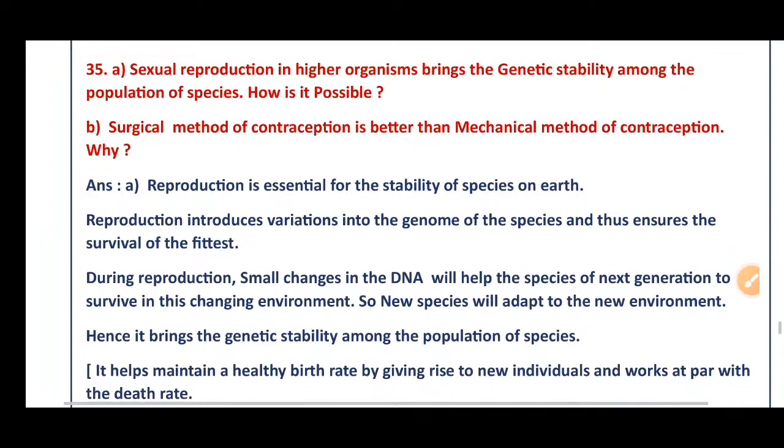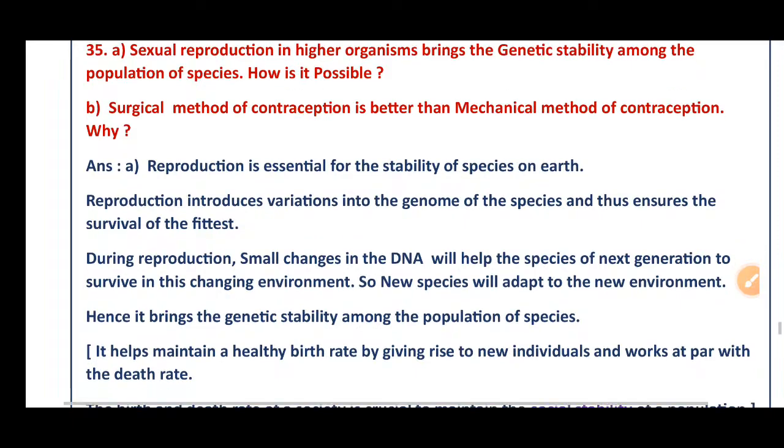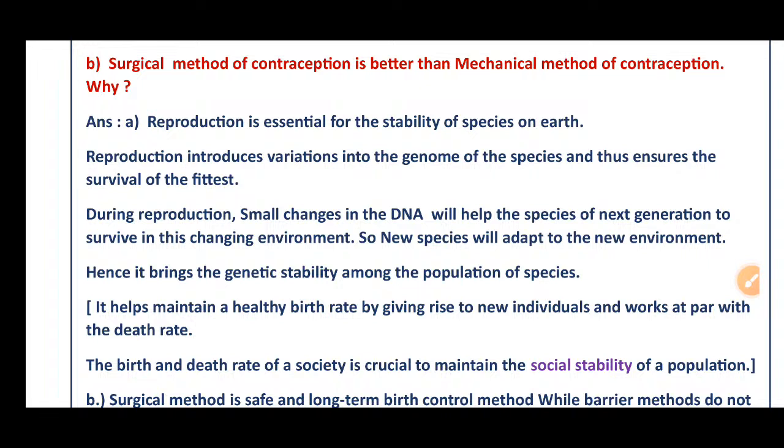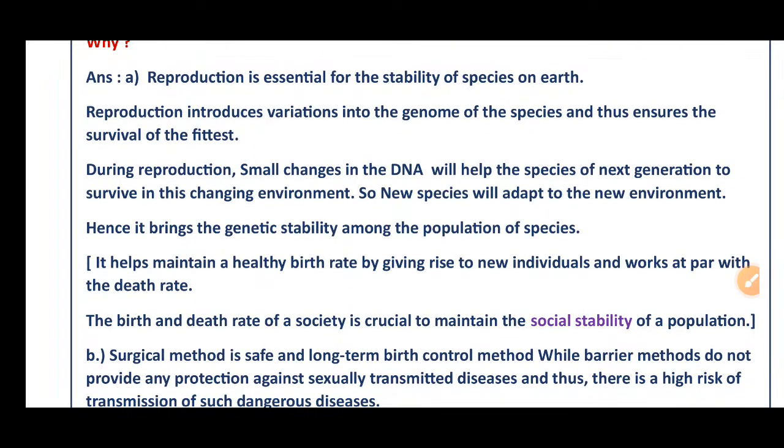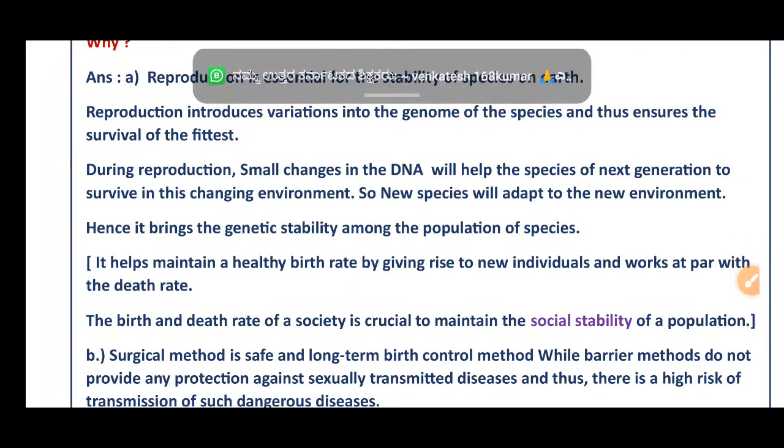Then question number 35. A. Sexual reproduction in higher organisms brings genetic stability among the population of species. How is it possible? Reproduction is essential for the stability of species on earth. Reproduction introduces variations into the genome of the species and thus ensures the survival of the fittest. During reproduction, small changes in the DNA will help the species of the next generation to survive in this changing environment.